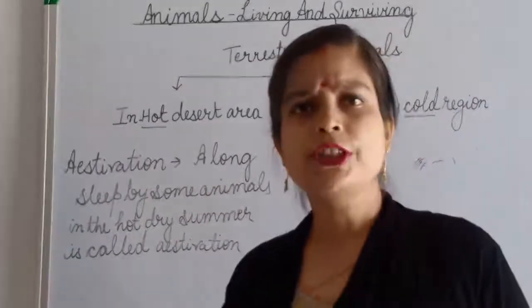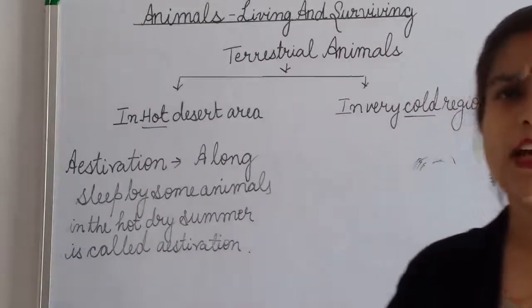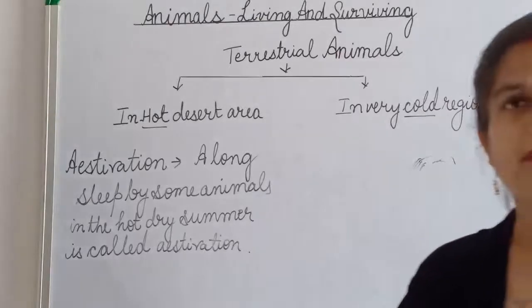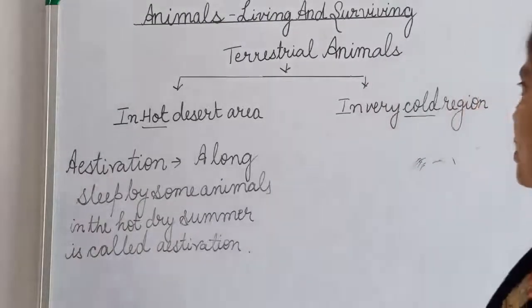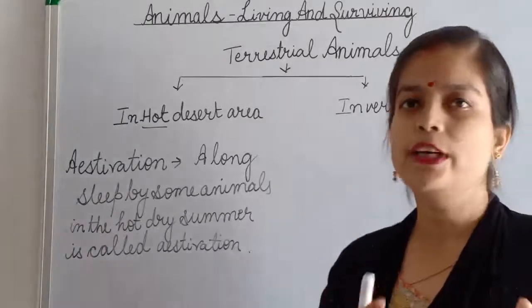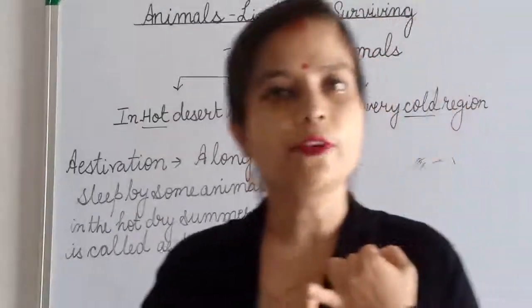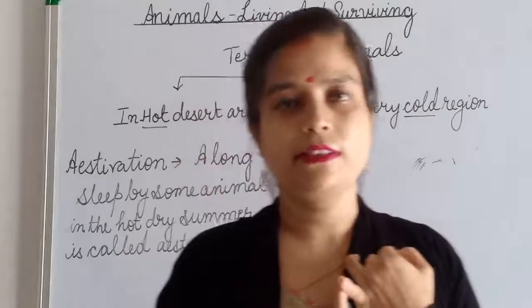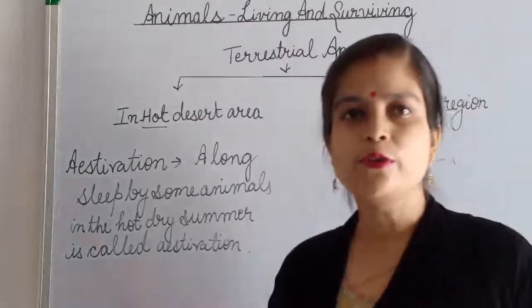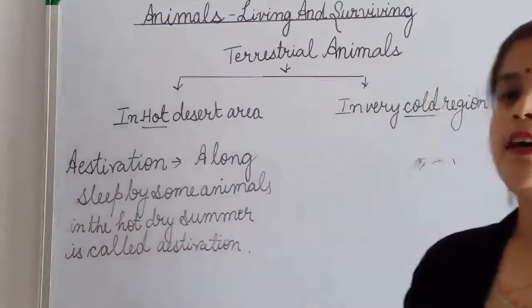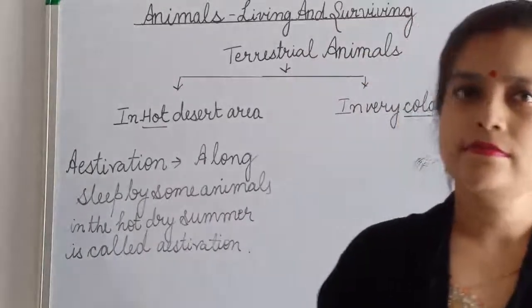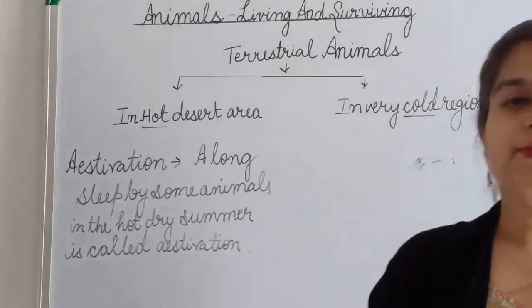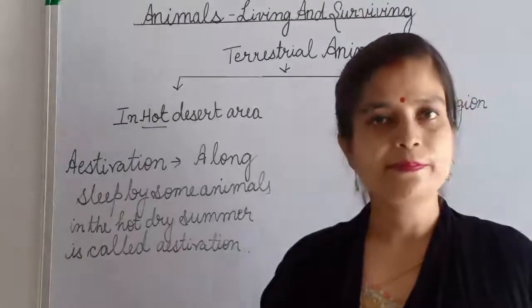Sheep also, which live in a cold region, you can see they have a fleece. From that fleece we make woolen clothes. So what do they have? Fur on their body, which protects them from the very cold climate. Second, they store fat under their skin, and fat also helps them keep warm.